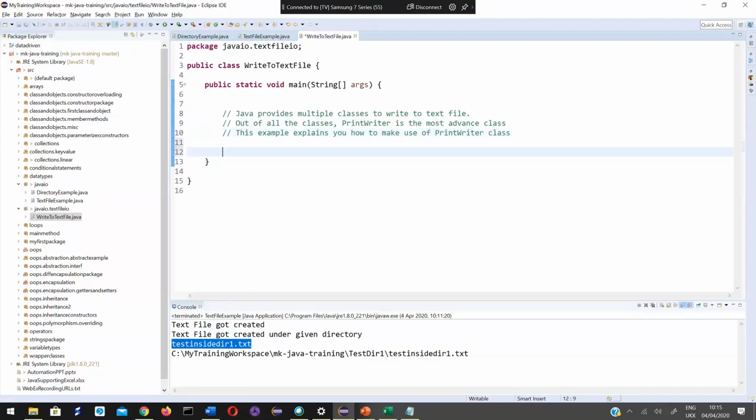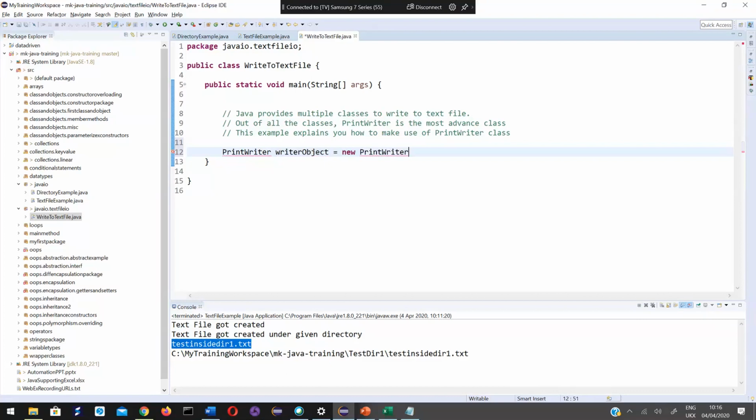Now, the PrintWriter class is already there in Java, given by Java. When you install Java, that comes bundled with your JRE. And just making use of that class, PrintWriter, creating an object. I'll name that writer object. New PrintWriter. I need to call the constructor.